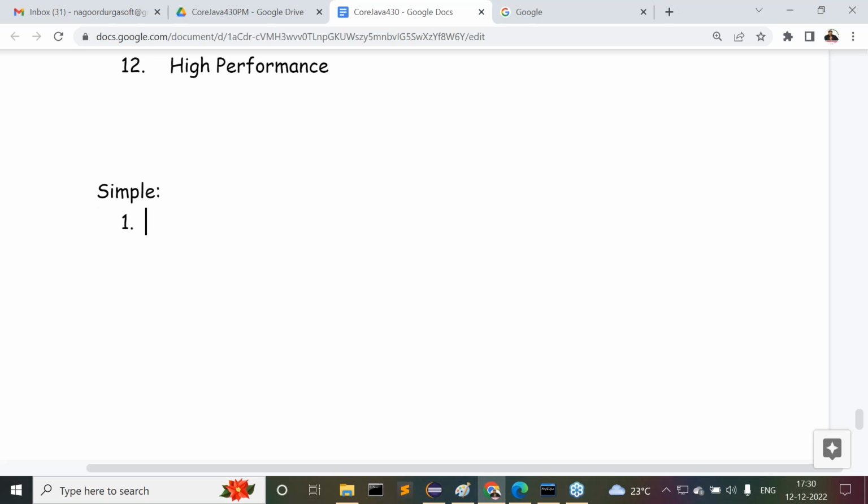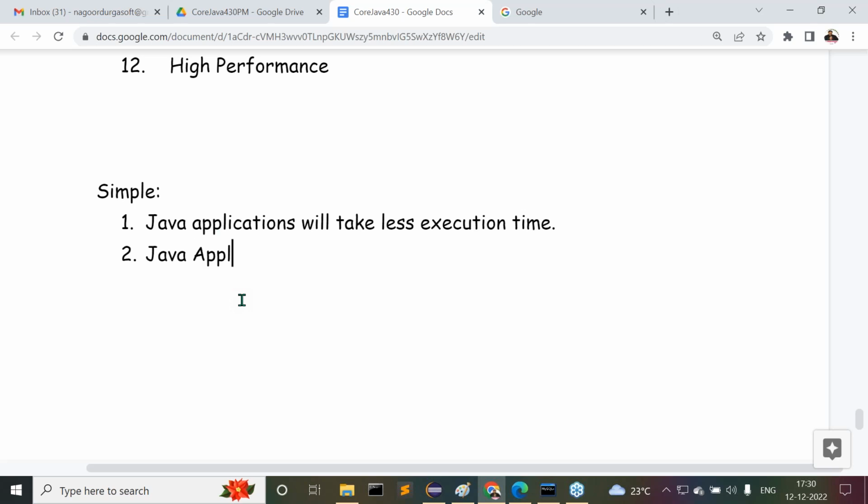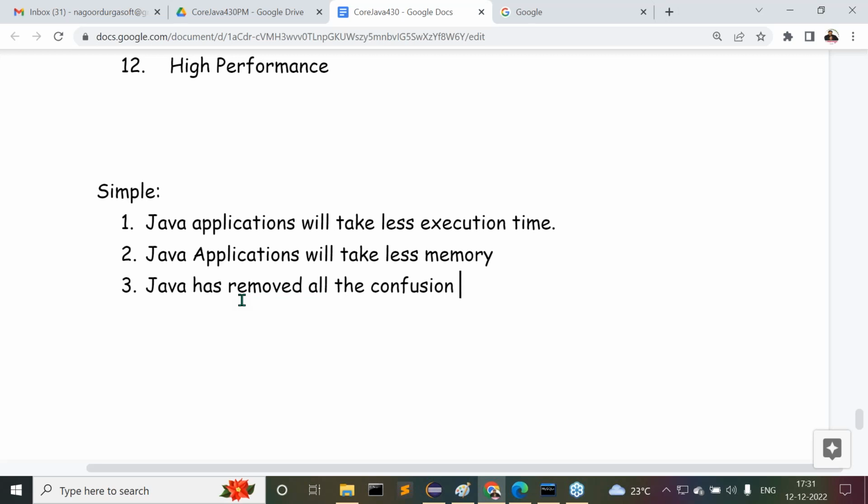Java is a simple programming language because of three reasons. What are the three reasons? Observe carefully. Java applications will take less execution time. Java applications will take less memory when compared with other programming languages. Next one, Java has removed all the confusion oriented features. You might be aware about it.